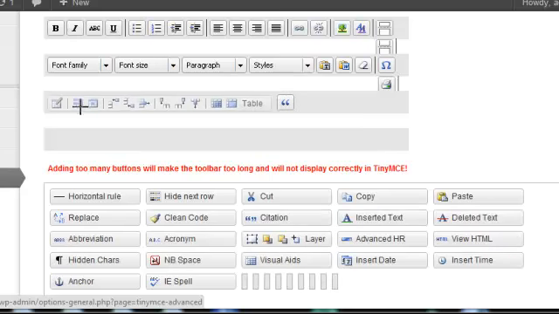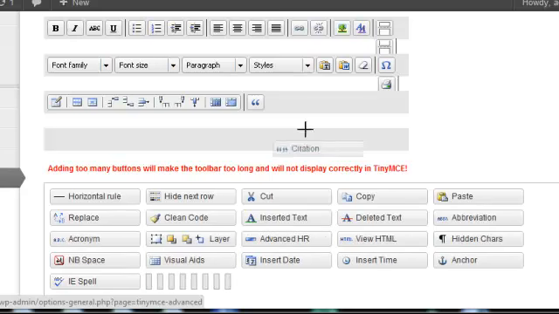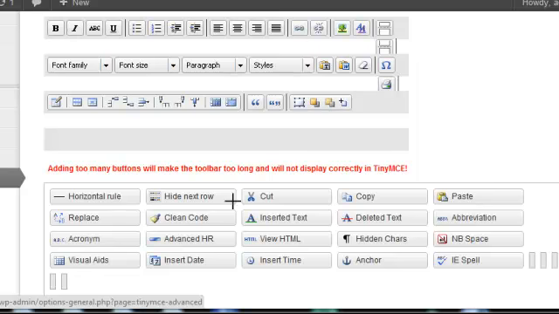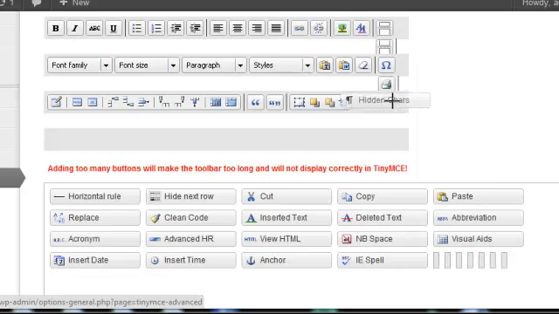If you're interested in the background, by the way, just go along to Wikipedia and search for TinyMCE, and you'll see the background, and it's an interesting little program, and it's what WordPress, as I said, have chosen to use. So you can see here I'm just dragging different icons, different formatting buttons up there. I'm separating them where I want to with the divider bar, and you can have as many or as few as you want. So you can choose the ones that you use a lot, and you can format them how you want.